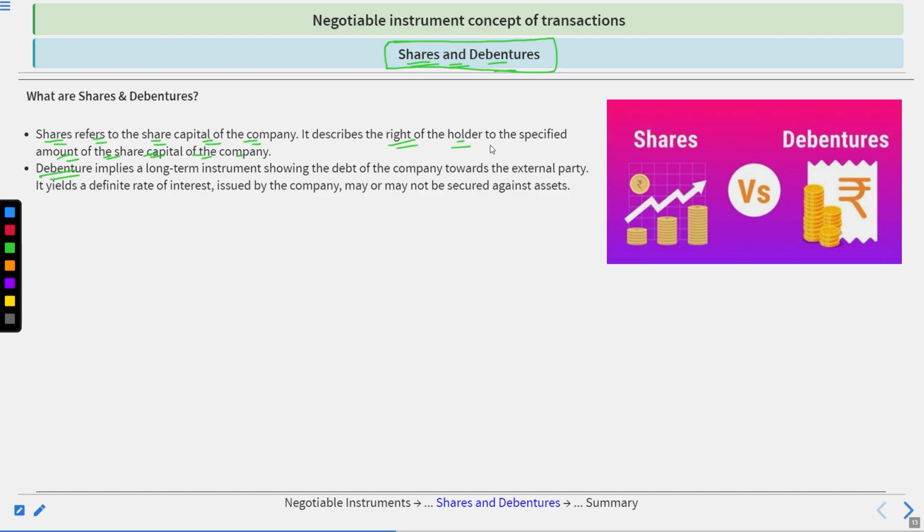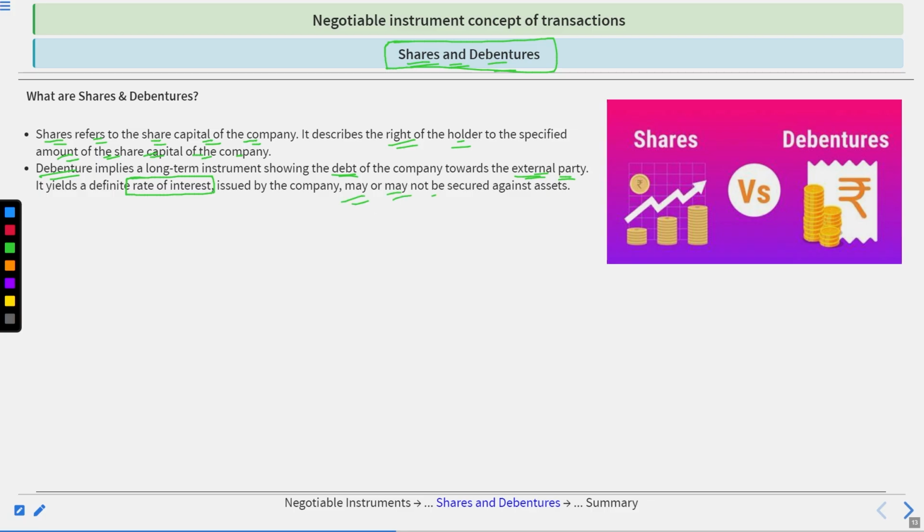Okay, so the person who purchases the debenture is actually giving that amount to the company as a loan, and the company shows it as a debt towards the external party, because the person who bought the debenture does not get any right in the company. So he is an external party, not an internal party, and he also gets a definite rate of interest, like 10%, 15%, whatever the company decides.